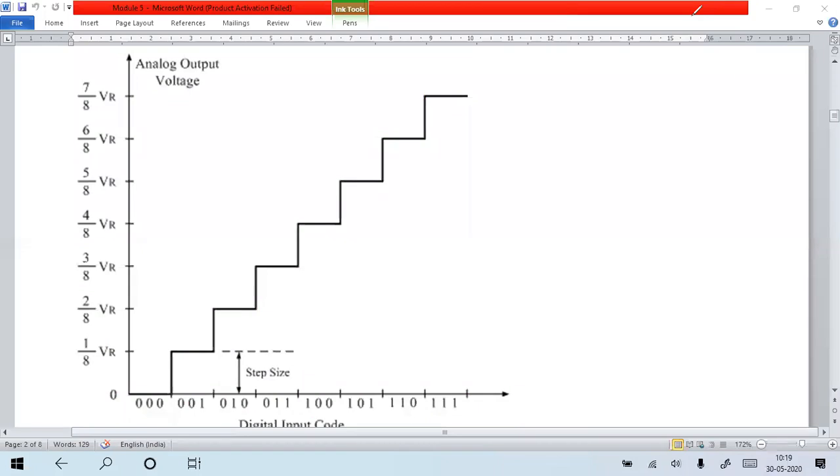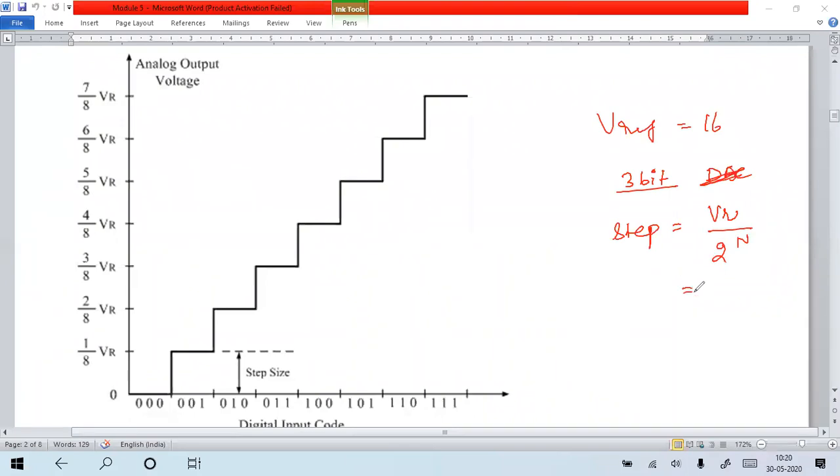Your V reference is 16 volt. You have taken a 3-bit DAC. So you want to represent the analog voltage as a 3-bit binary value. So what should be the step size? Step size has to be calculated by using V reference divided by 2 to the power of n.